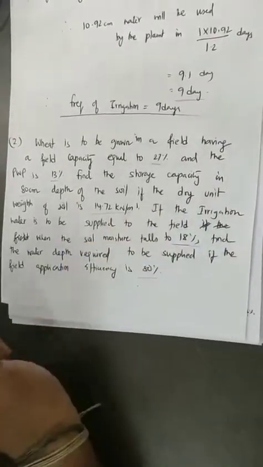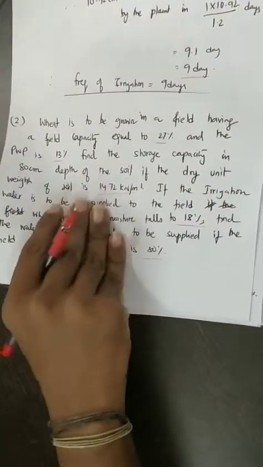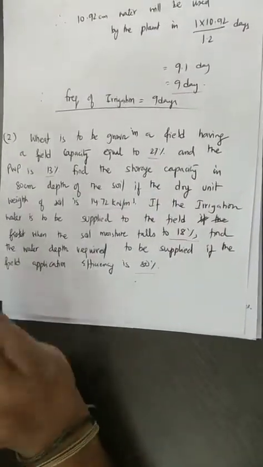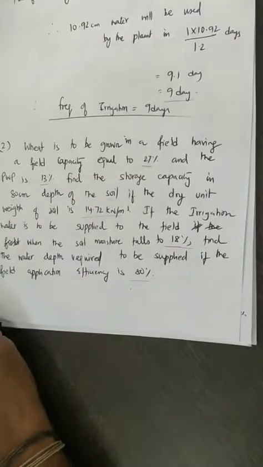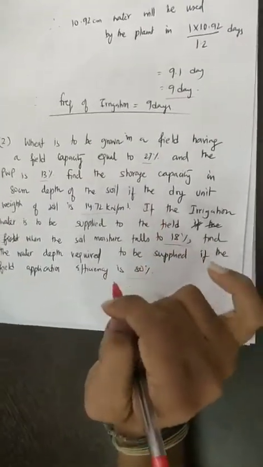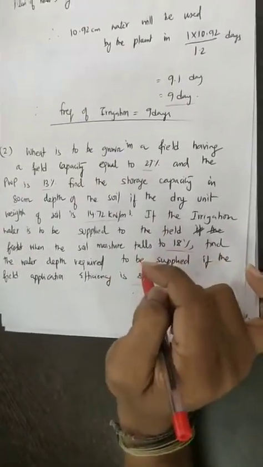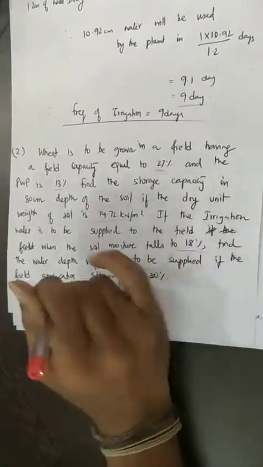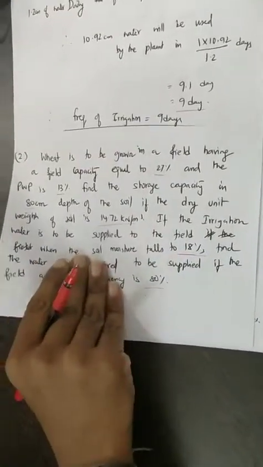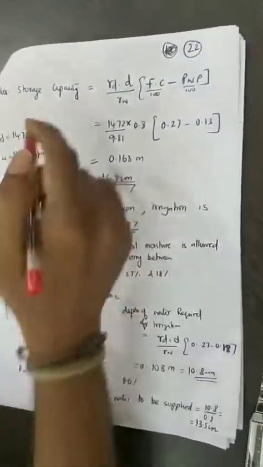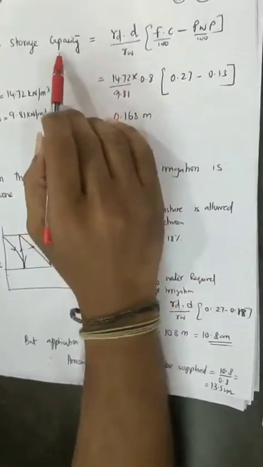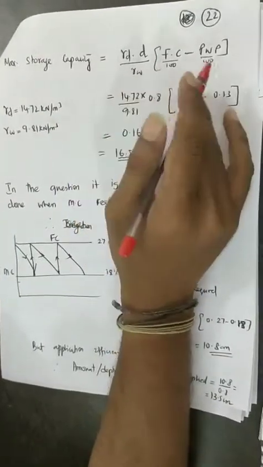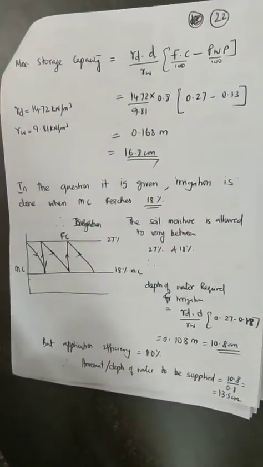So there are two different questions in the same question. One is they are asking us to find out what is the storage capacity between field capacity and PWP, and what is the depth of water that you need to supply if you are going to irrigate the field when the soil moisture falls to 18% and the field efficiency is 80%. So these are the two different questions. So the first question is how much water can be stored between field capacity and PWP. That is nothing but the maximum available moisture.